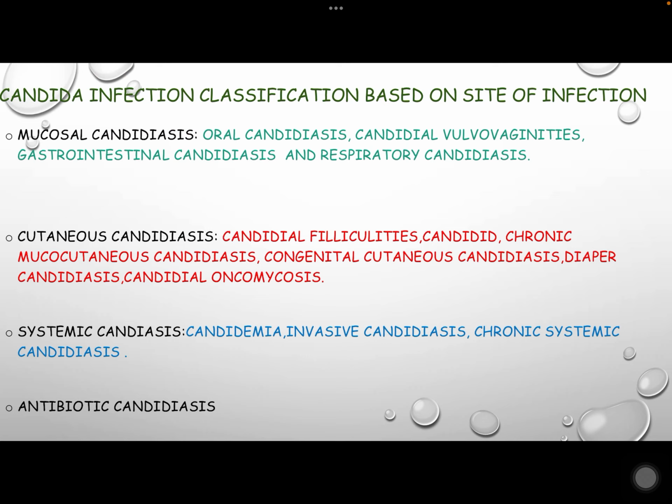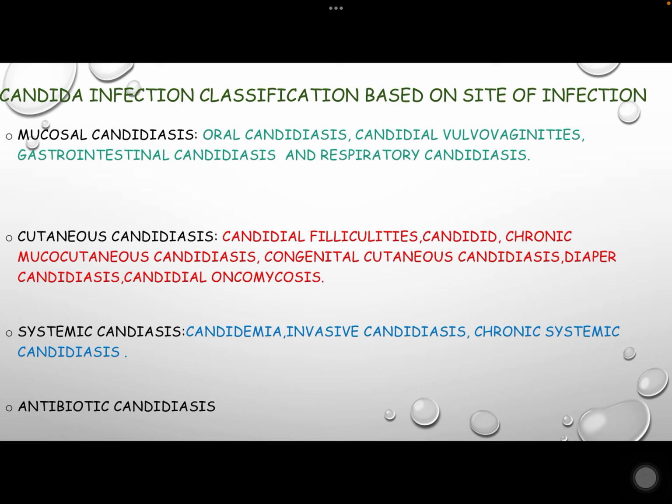Cutaneous candidiasis affects the skin, hair, and nails. For example, candidal folliculitis, candidid, chronic mucocutaneous candidiasis, congenital cutaneous candidiasis, diaper candidiasis, candidal onychomycosis.